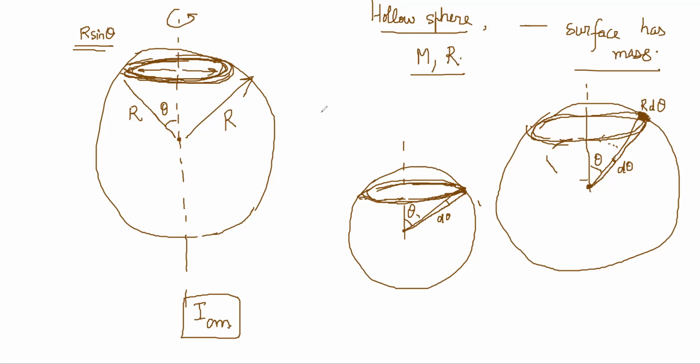It's like a cone that you are forming. That is how you will mark out the shell on that surface. So the length of this arc is r d theta, and the perimeter of the ring will be 2 pi r sine theta.